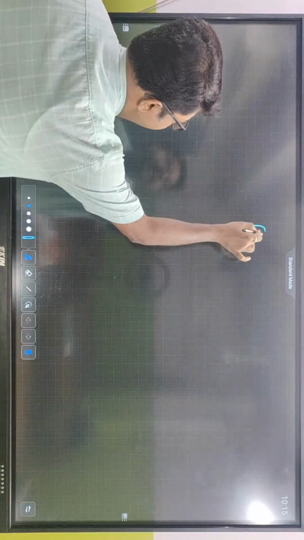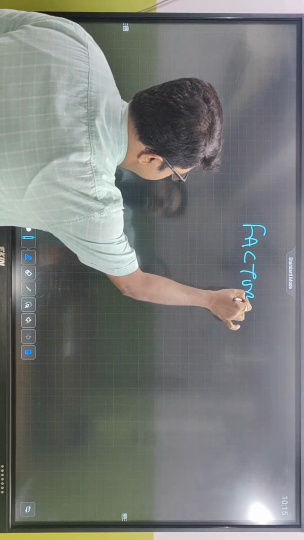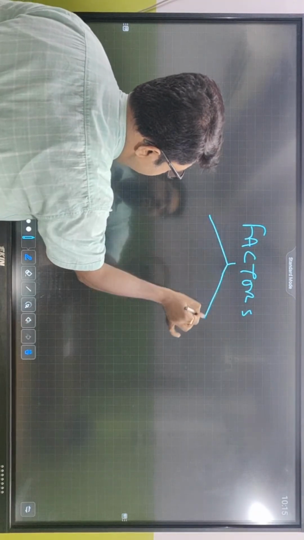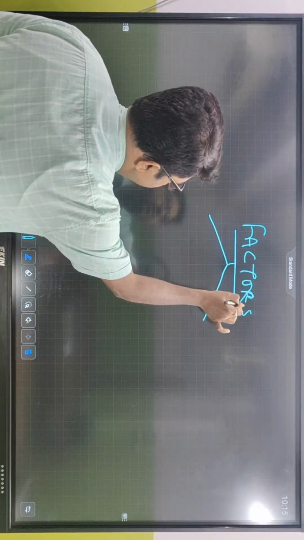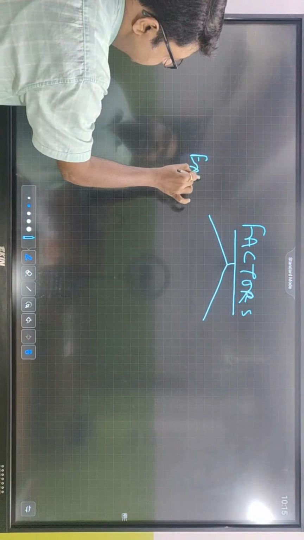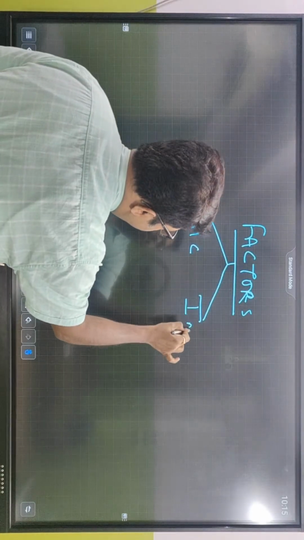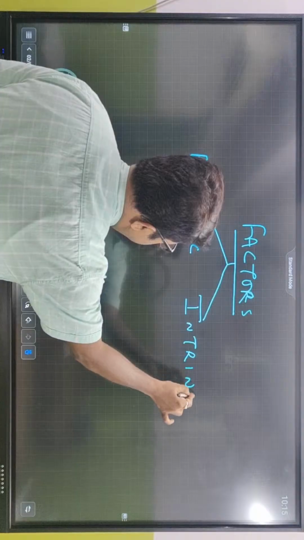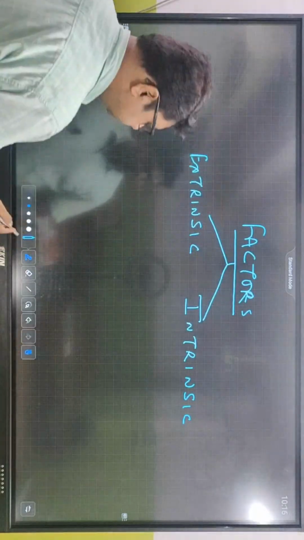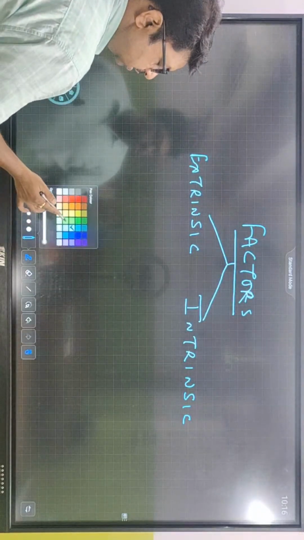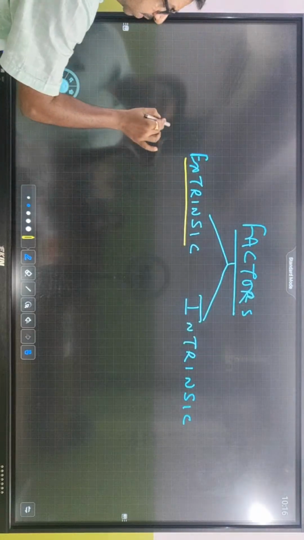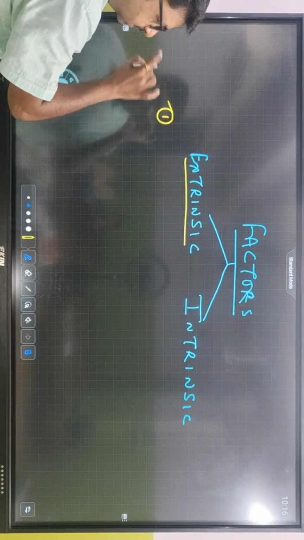Now for this, what are the factors which are going to play for the growth of the plant or development of the plant? The factors which play an important role, there can be two types of factor. One is called intrinsic factor, extrinsic factor, and the other is intrinsic factor. So there can be two different types of factor. What are the factors? Number one is the temperature,